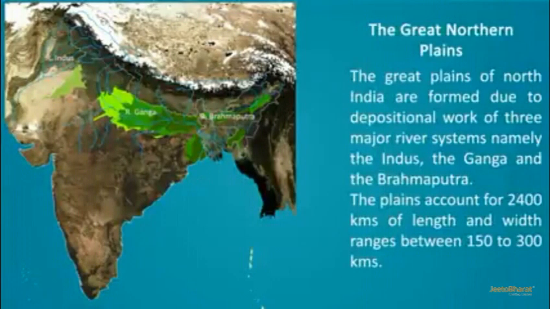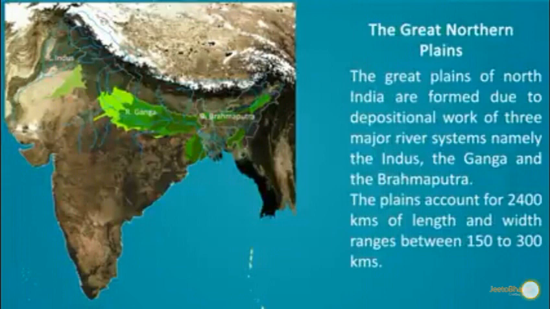Next one is the Great Northern Plain. The Great Plain of North India is formed due to the depositional work of three major river systems. First one is the Indus system, second is the Ganga basin, and third is the Brahmaputra. The Satluj river is the longest tributary of the Indus system. In Ganga, the Yamuna river is the longest tributary of the Ganga river.